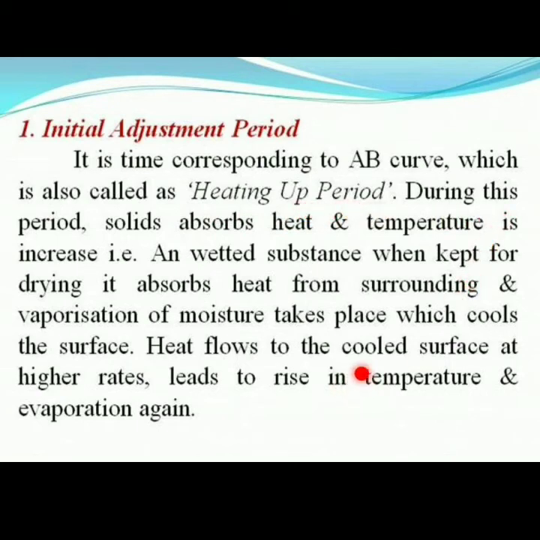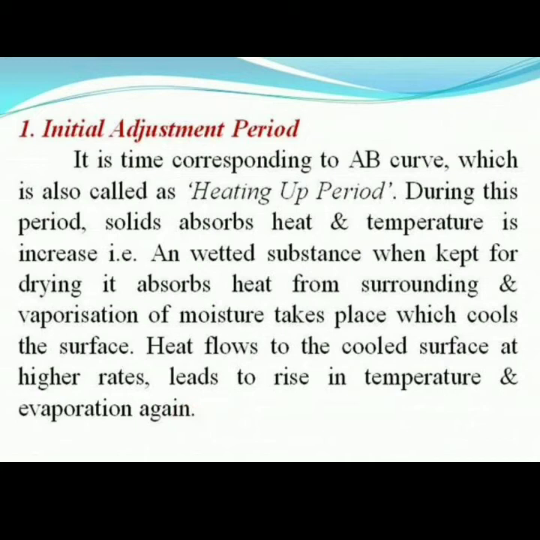During this period, the solid absorbs heat and its temperature increases. When a wet substance is kept for drying, it absorbs heat from the surroundings and vaporization of moisture takes place, which cools the surface. Heat flows to the cooled surface at higher rates, leading to a rise in temperature and evaporation again.